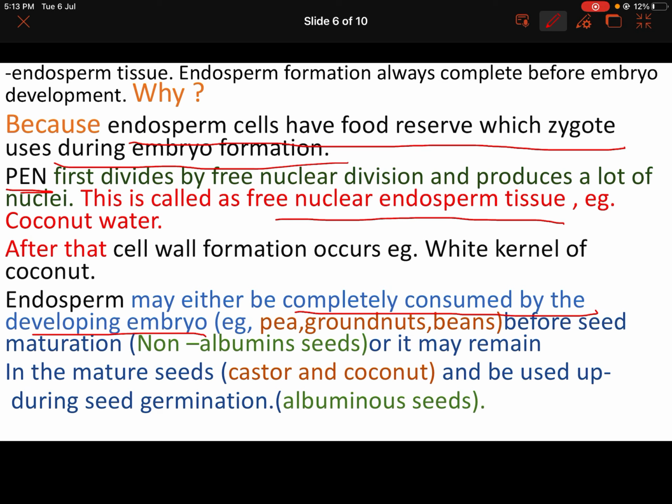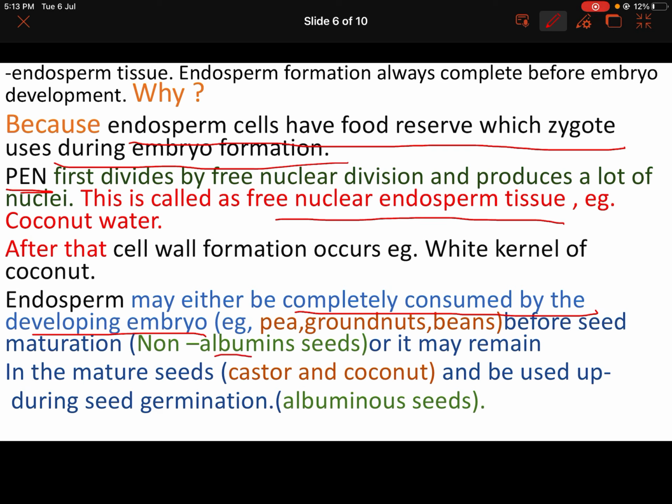So in many seeds, endosperm remains after seed maturation, but in some seeds there is no trace of endosperm. On the basis of this, seeds are of two types: albuminous seeds and non-albuminous seeds.